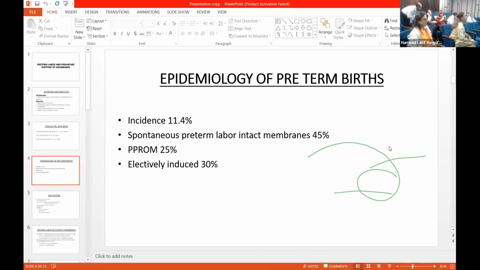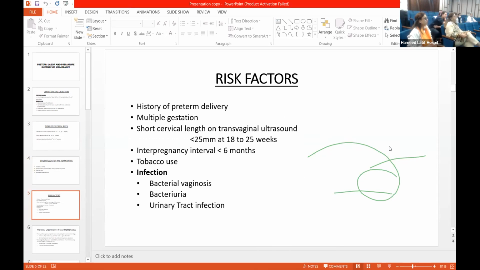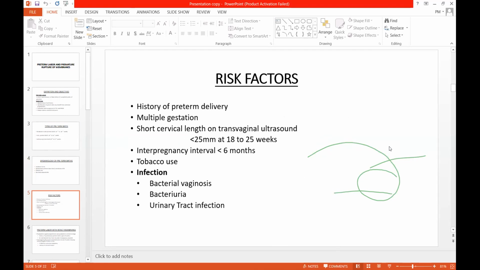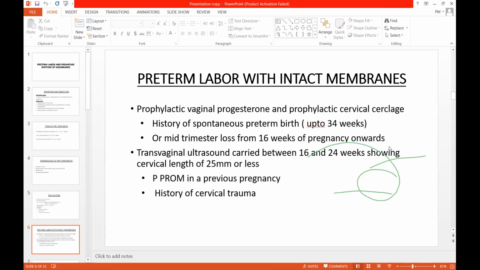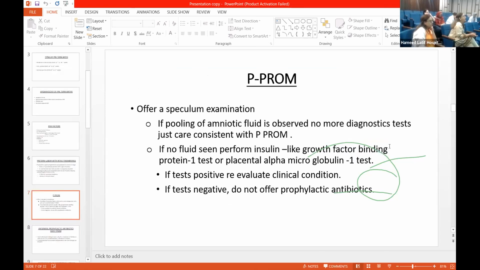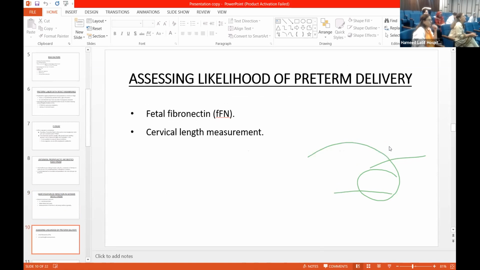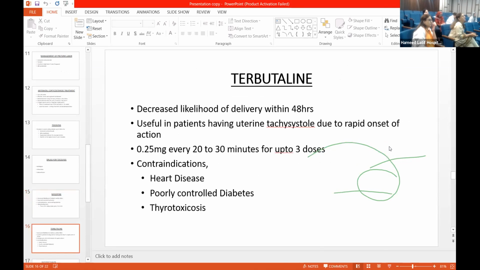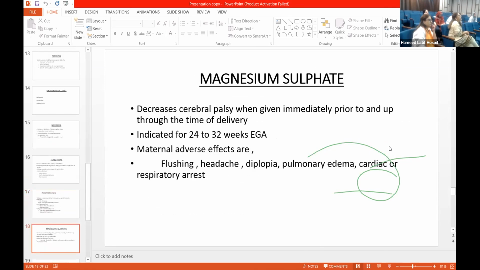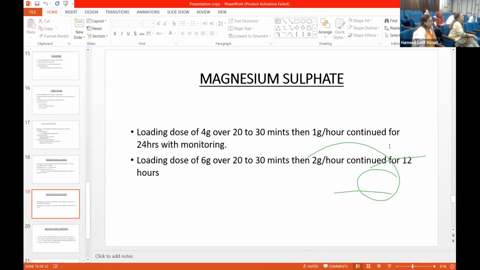हमारे 3 मिनट रह गए, so is there any question? मैडम मैग्नीशियम सल्फेट की डोज बता दें. मैग्नीशियम सल्फेट की डोज है 4 ग्राम. 4 grams to be given as an infusion in 30 minutes, followed by 1 gram per hour for 24 hours. मैं ये निकाल के दिखा दूं. ठीक है, 4 gram over 30 minutes, then 1 gram per hour for 24 hours.